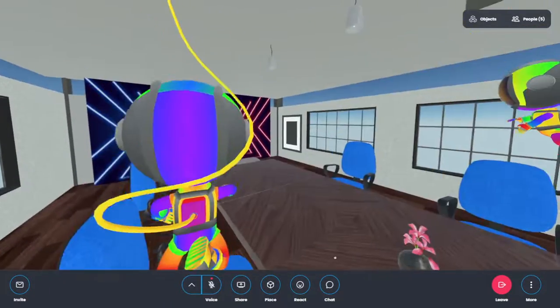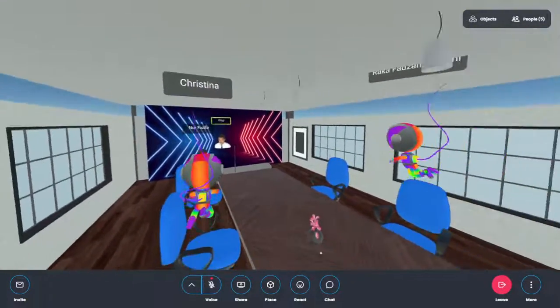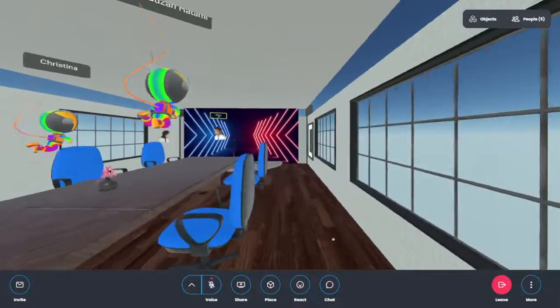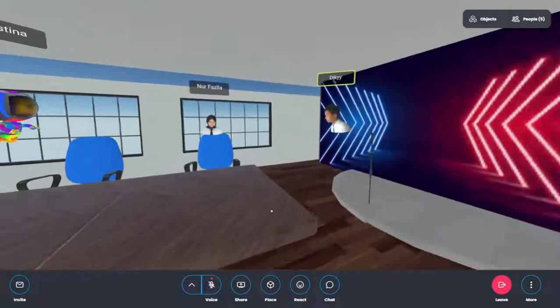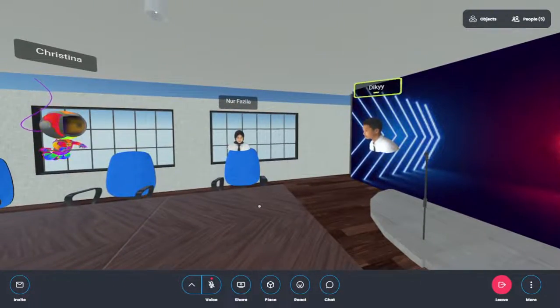Thank you, Zila. You mentioned a 3D model in Mozilla Hubs. Zila, can you show me that 3D model in this room, please?